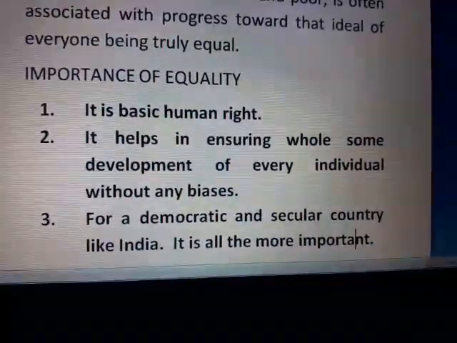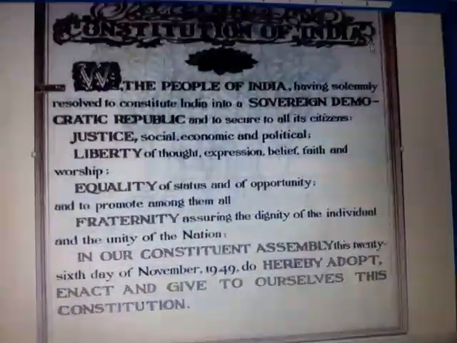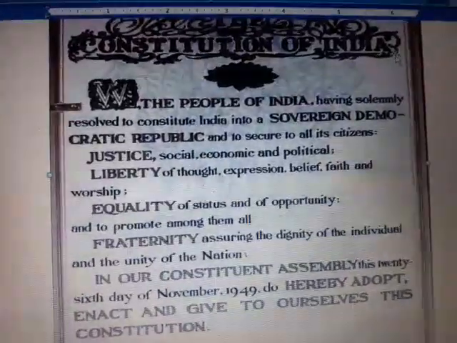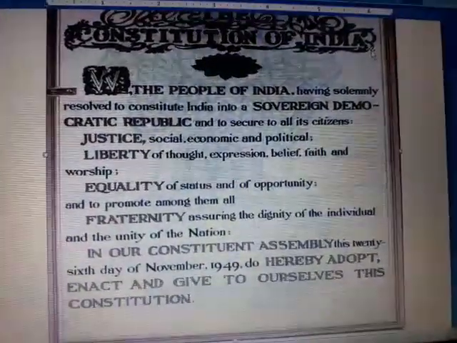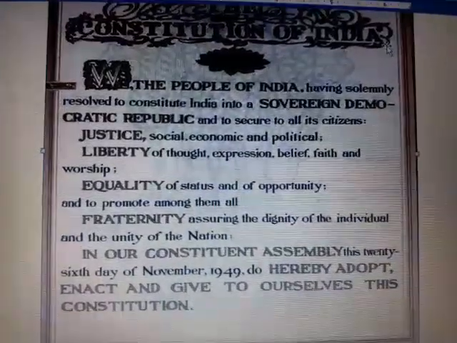All are equal. And now you can see the preamble of our constitution. Do you know what the preamble is? The preamble is the introduction of your constitution.